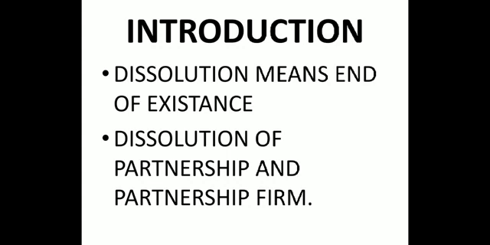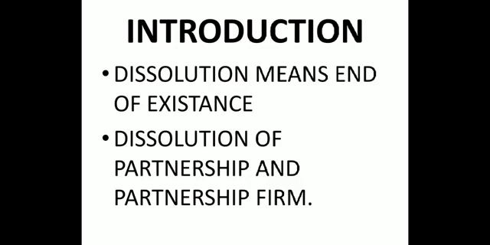A simple example. There are three persons, A, B and C. So A, B and C are individually called partners and together it is a firm, a partnership firm.